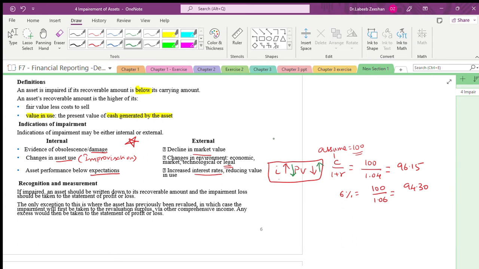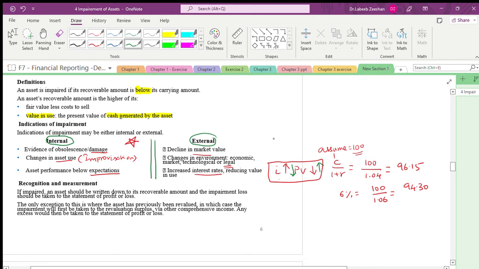Assume the rate of interest, as simple as that. If the rate of interest on bank loans increases, people will borrow a lesser amount. That is also one of the reasons. We are talking about what are the internal reasons and what are the external reasons. If impaired, we have to differentiate it.